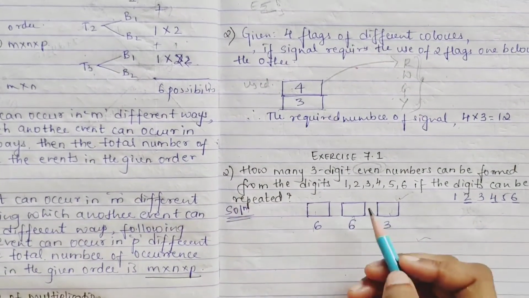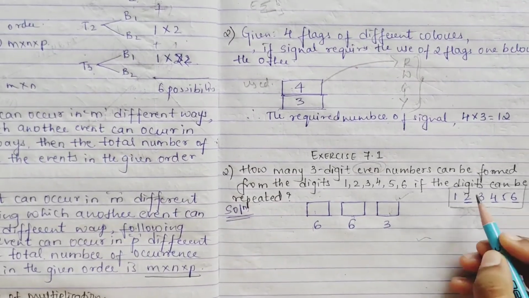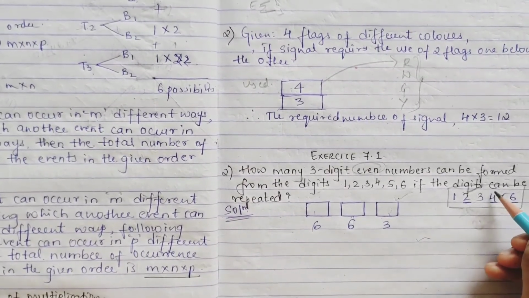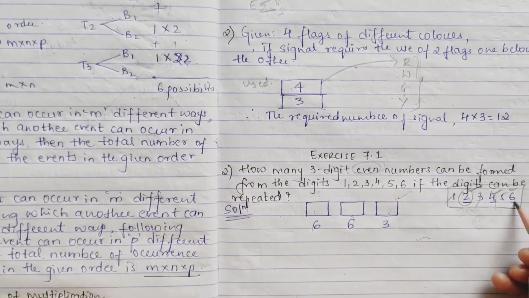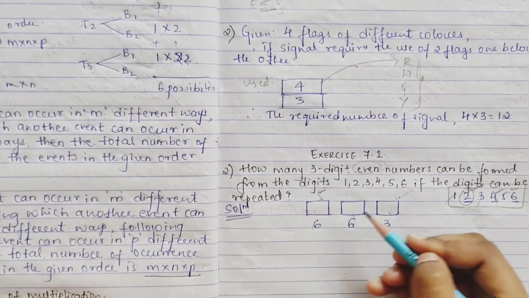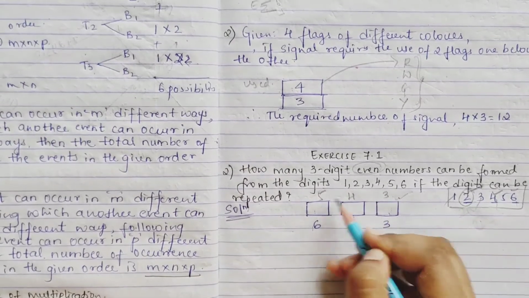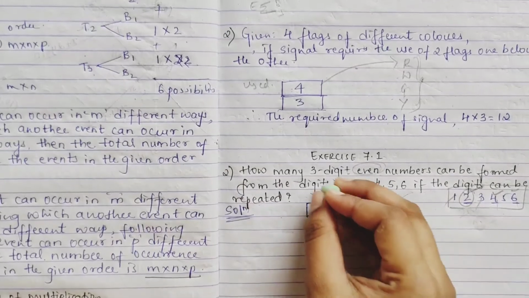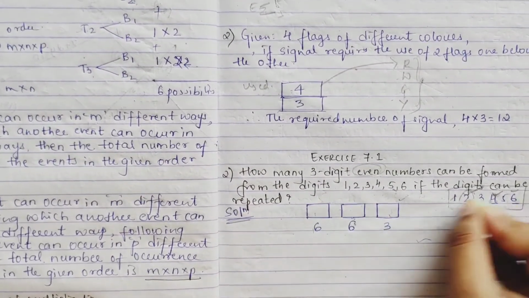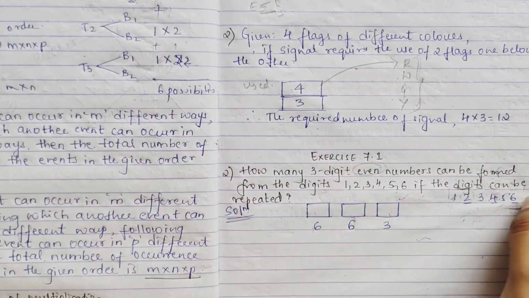No, sorry, if they would have said repeated, your last box was 3, means any one would have been used. Any one used means you would be left with 5. So first would be 5 and second would be 4, and this would be 3, if they would have said not repeated. But now they have said repeated, so it will be 6 only. I hope this much is clear.